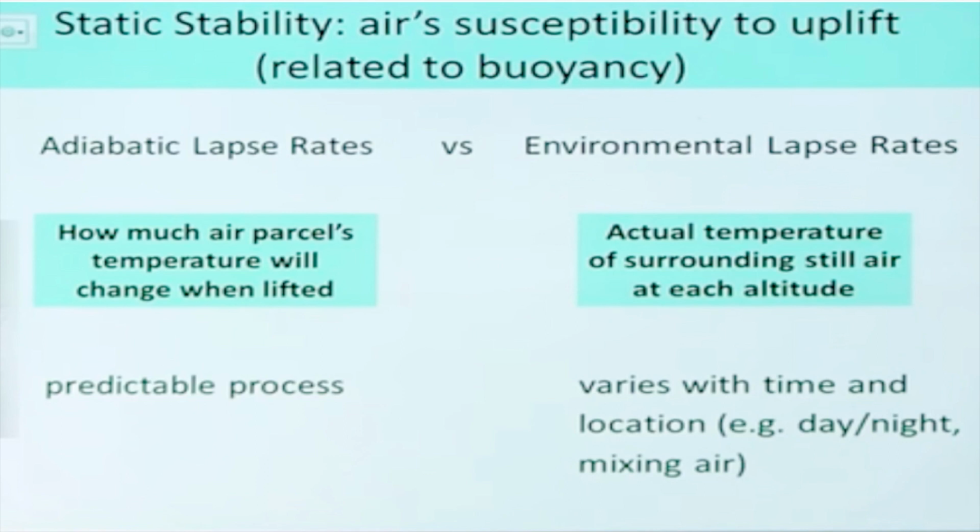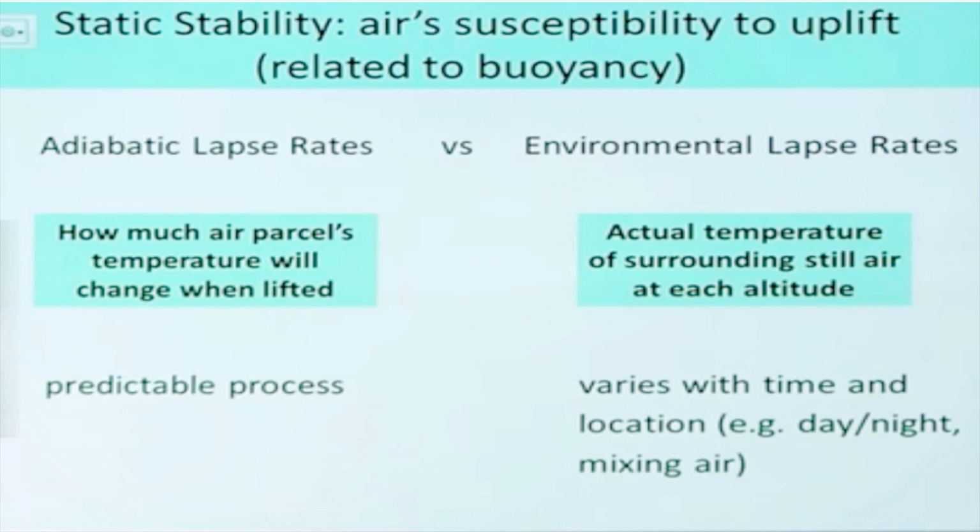Okay. Now moving to this, let's talk about adiabatic lapse rate and environmental lapse rate. Now remember, any parcel will either move up or down. It's all because of density. If there is less density than the ambient, then it will move up. If the density is more than the ambient, then it will move down. So buoyancy helps here to move up and down. What is buoyancy? Buoyancy is basically an upward force which acts on a body when the body is fully or partially submerged in a liquid. Okay, that is a buoyancy force.